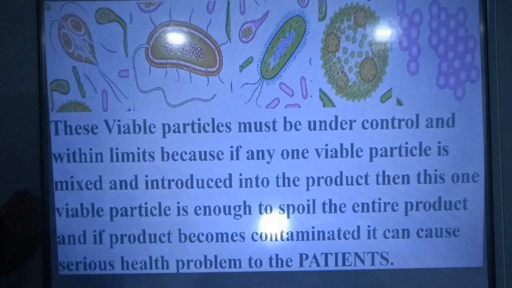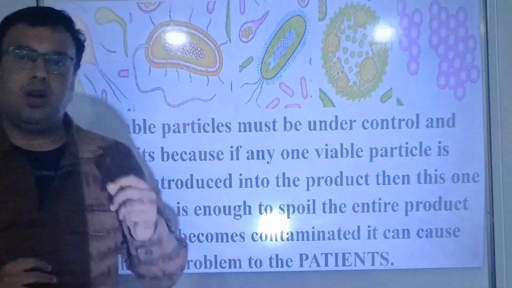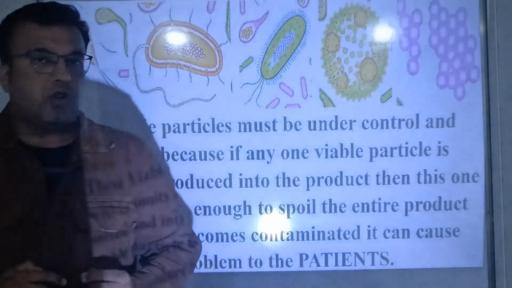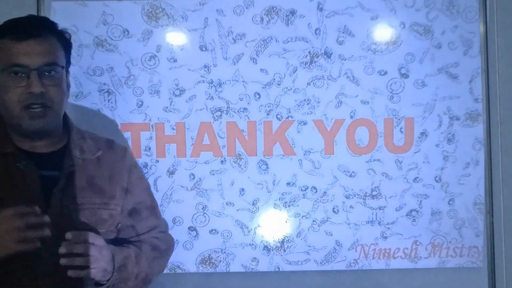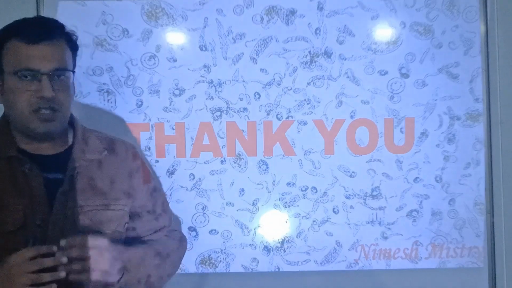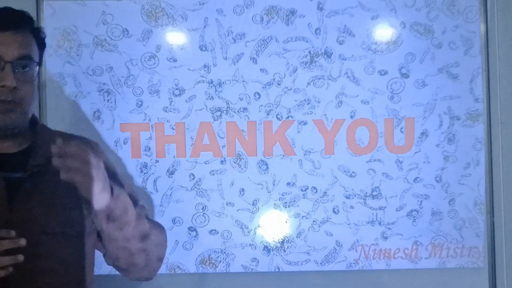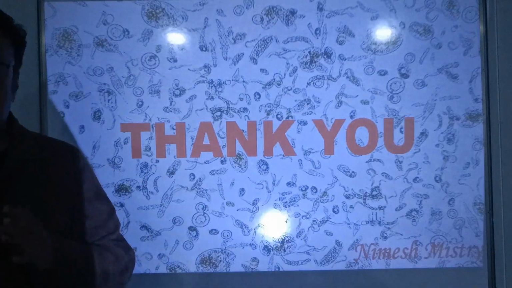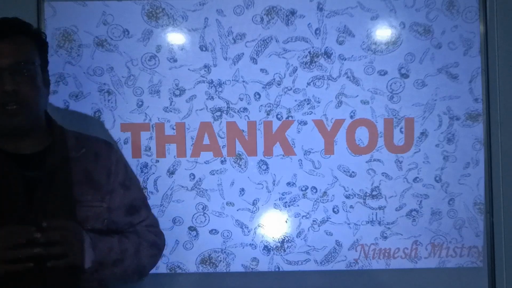And therefore, it is mandatory to consider and control non-viable particles and viable particles in pharmaceuticals. So friends, today we have got knowledge about non-viable particles and viable particles, their definitions, their functions and their differences. This video is very helpful for those who are working in a sterile product manufacturing plant, either terminal sterilization or aseptic processing.